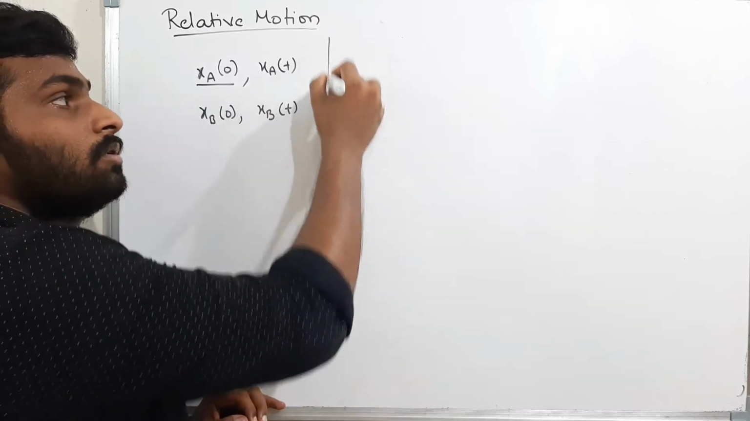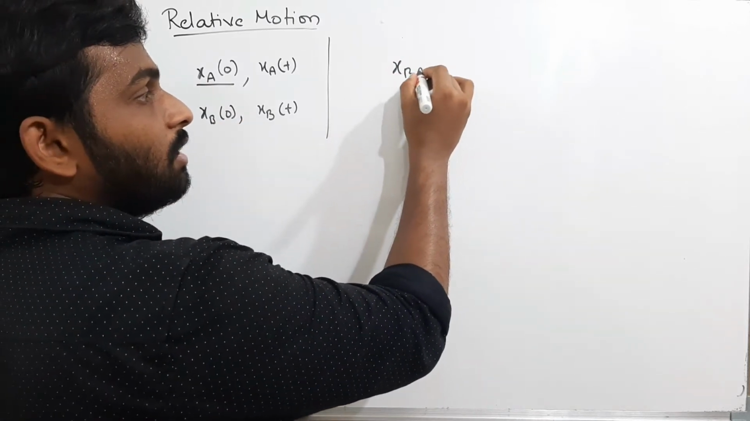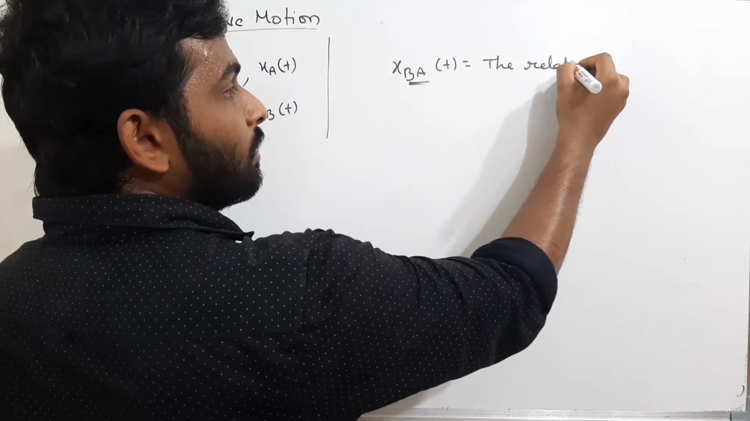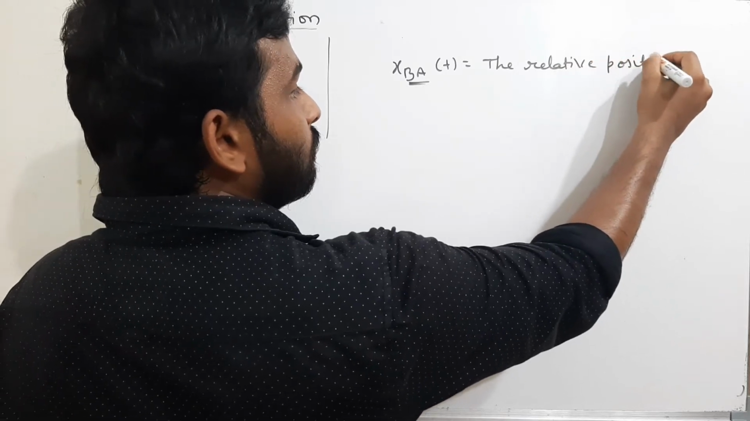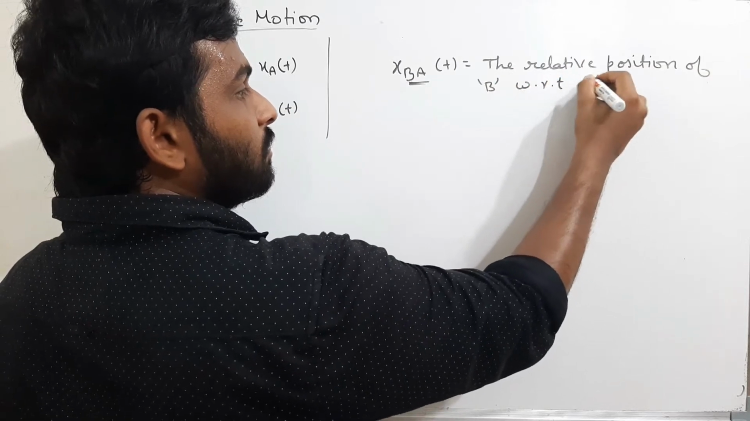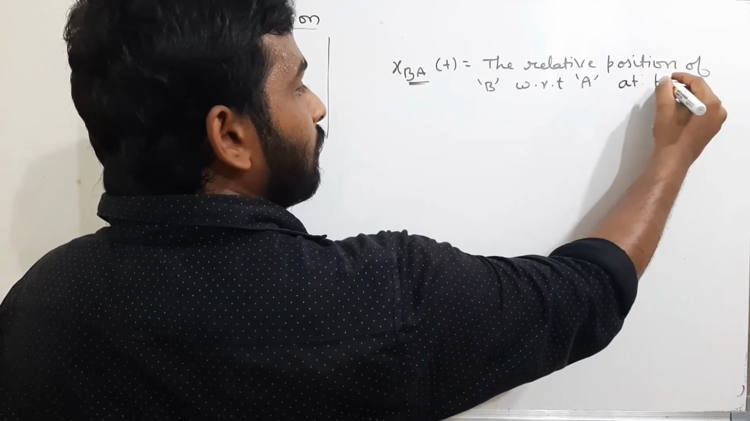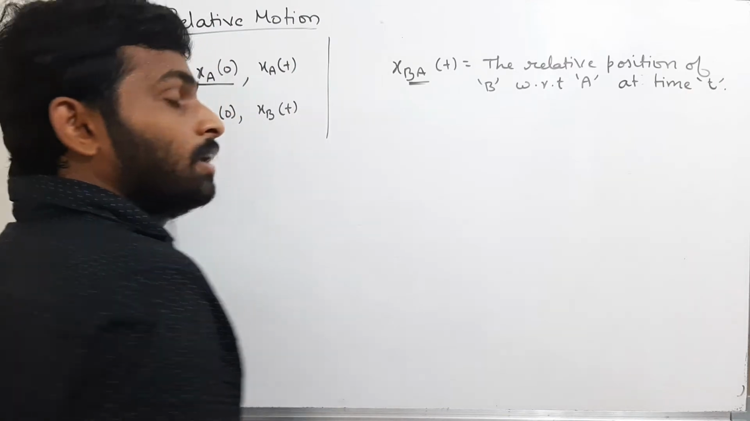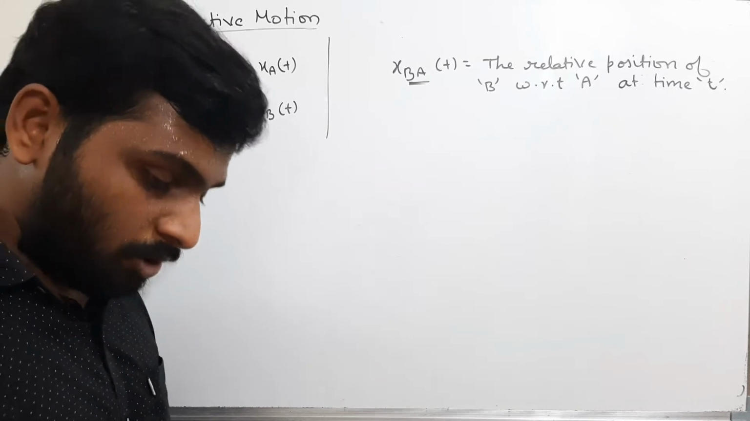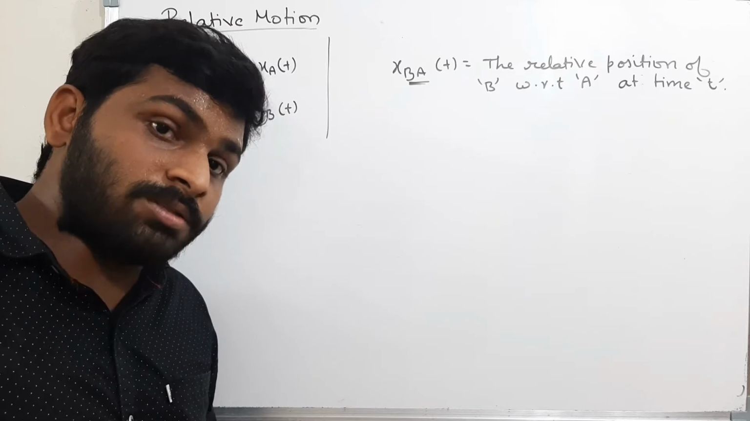Okay. Now, what is the relative position of B with respect to A? That means xBA of t. What is the meaning of this? The relative position of B with respect to A after some time, at time t. Initially, my position is A, my friend's position is also A. What is the relative position between us? The relative position between us is 0.